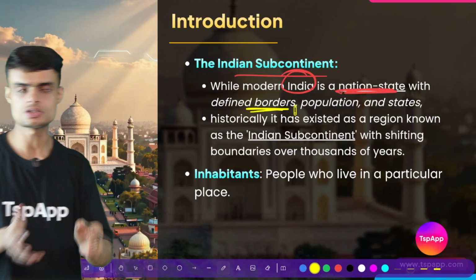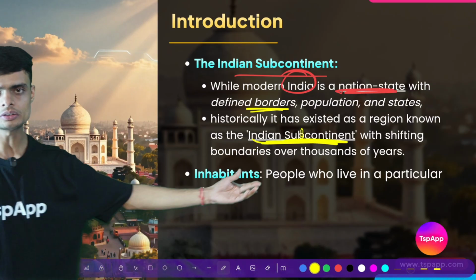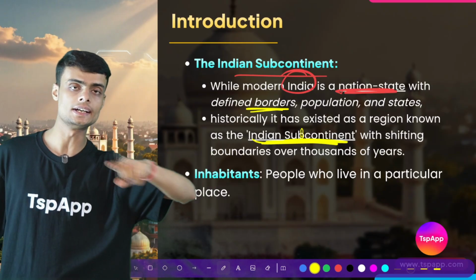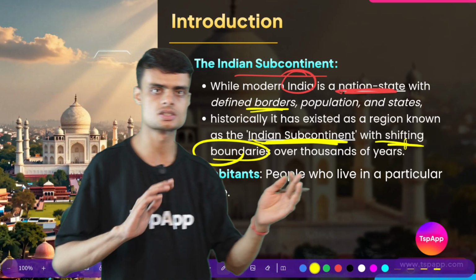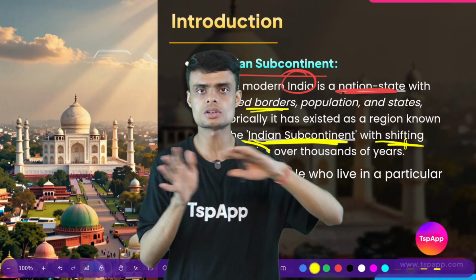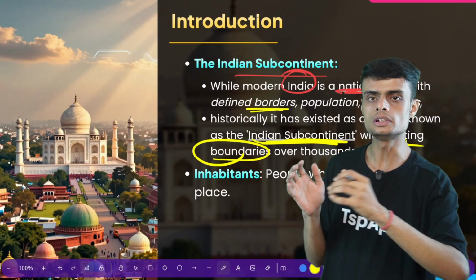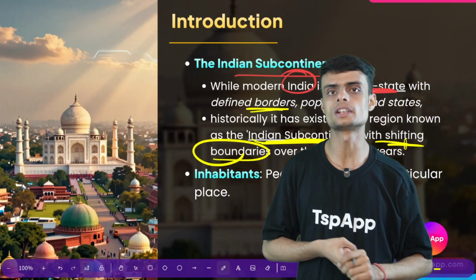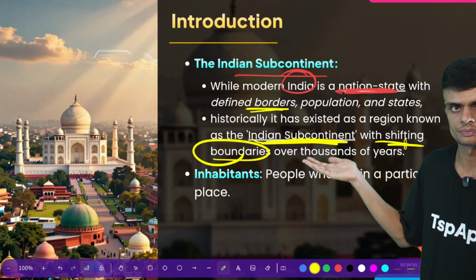But was this situation similar in history? No. In history, the boundaries of the Indian subcontinent, not just India, used to be very shifting. It was not fixed because sometimes a king had a very large territory. Sometimes they lost the territory and they had to leave a specific part of India to some other king. So this is how the boundaries used to shift over thousands of years.